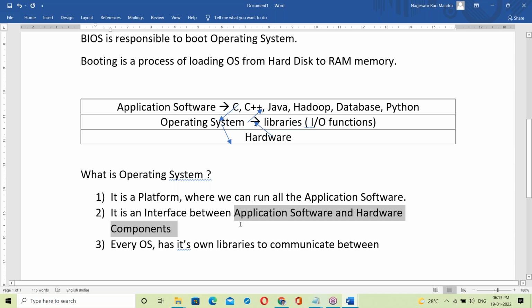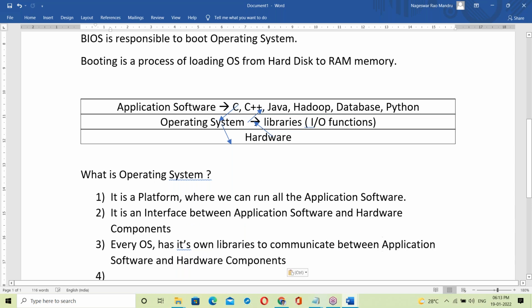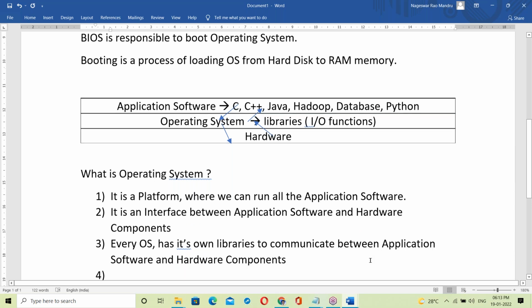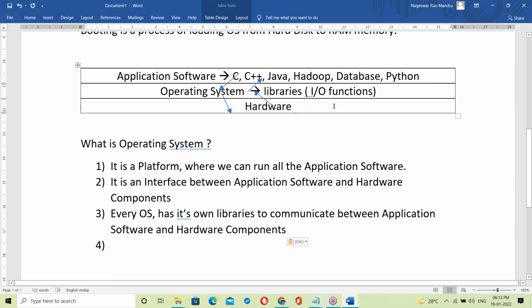So the library to communicate here. Every OS has its own libraries to communicate between application software and hardware components. Fine. Next, one more important point here, in the Java perspective. See, C program or C++ or Java, Hadoop, all the programs.